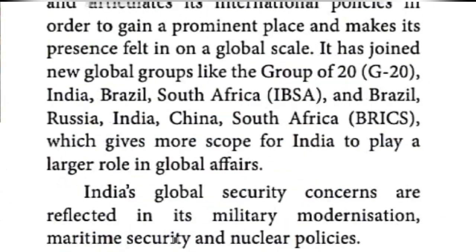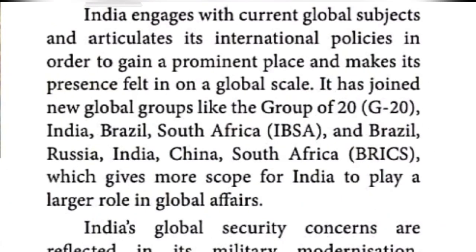Okay, children. The next paragraph: India engages. Engages in the sense of joined. India joined with the current global subjects; global means world, subjects means countries. And articulates.